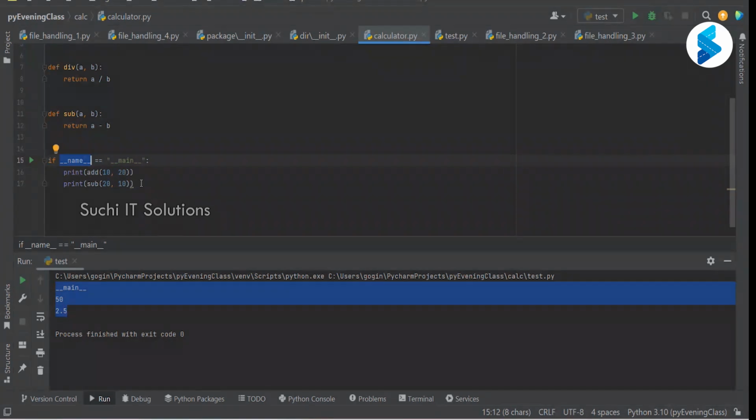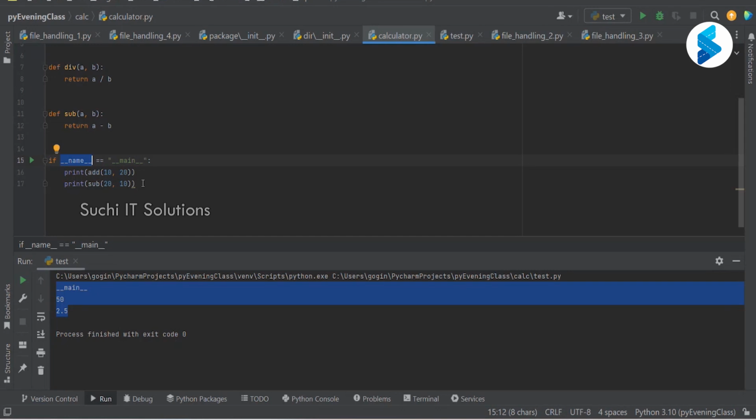There are two important interview questions here. First, what is the difference between a folder and a package? Second, what is the purpose of __name__ in Python? Can you say what we have done here? Yes, sir.